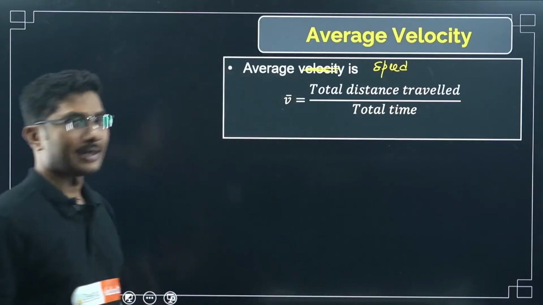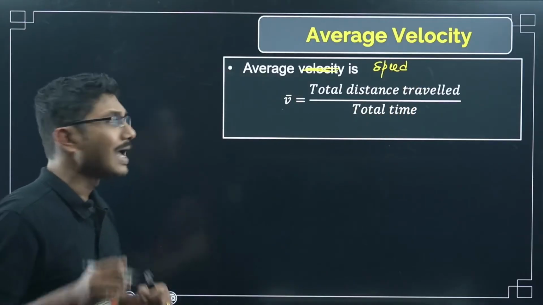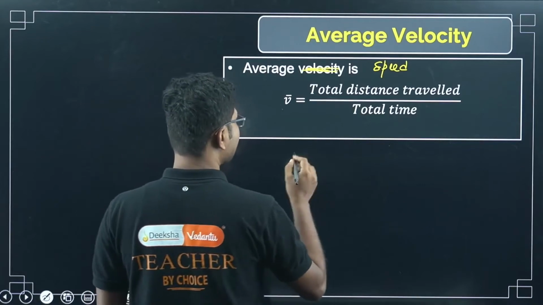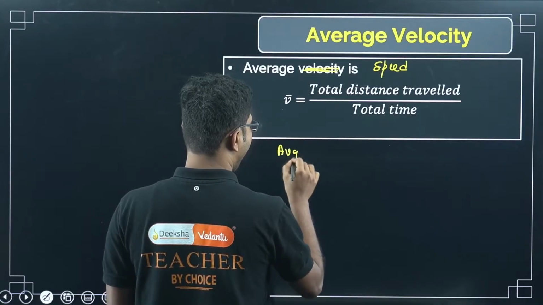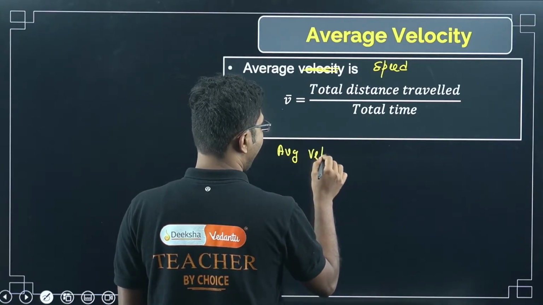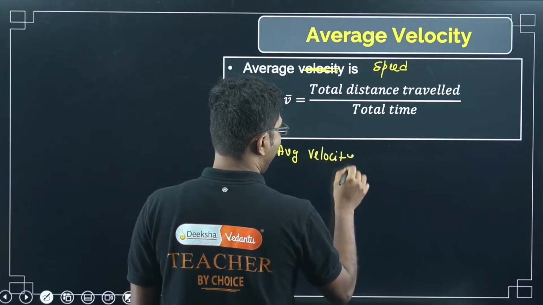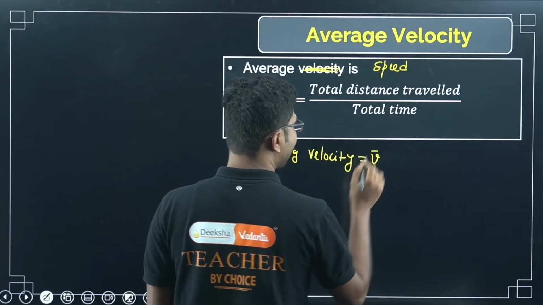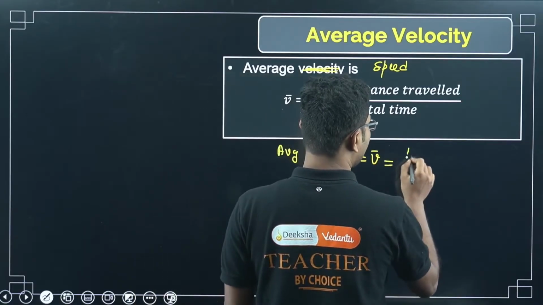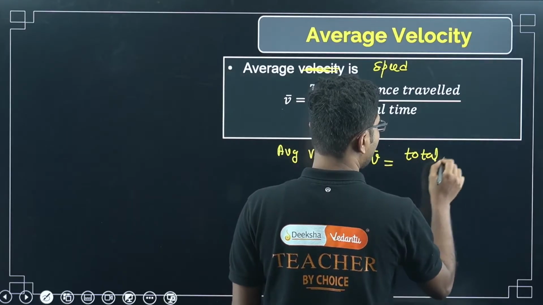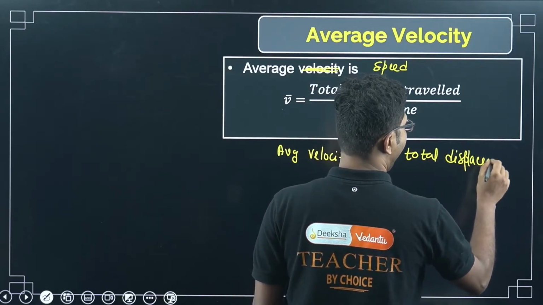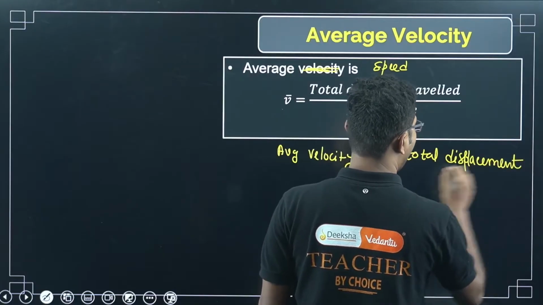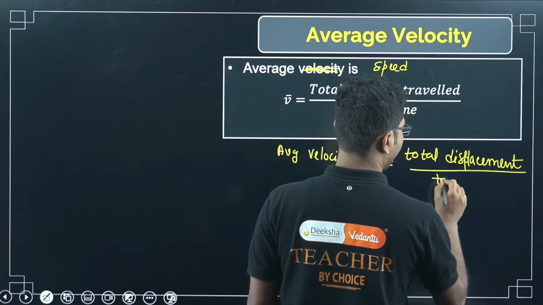Total distance traveled by total time is actually average speed, not velocity. Average velocity is also denoted by the same symbol, but in this case it is total displacement by total time.